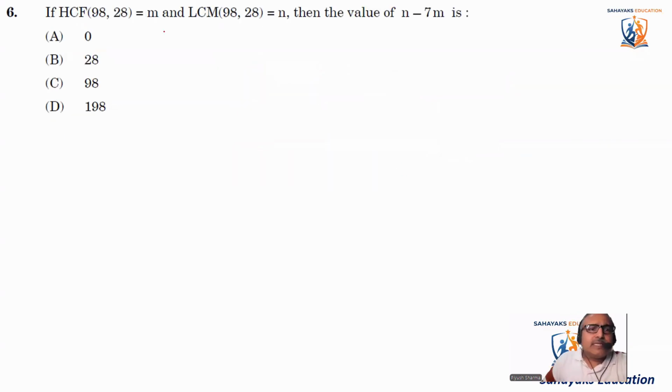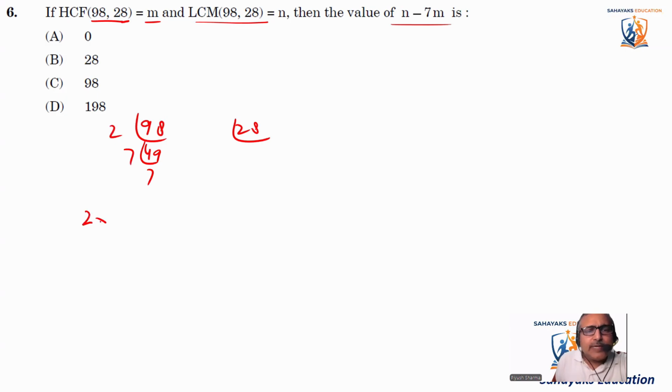Let's come to the next question. It says HCF of these two numbers is m, and LCM of these two numbers is n. Then we need to find the value of this. So let's find the HCF. Okay, HCF is the highest common factor. So let's find the factors first. So 98 and 28. Let's find the factors. 98 is 2 into 7 into 7. 28 factors are 2, 14, and 2, 7. So it is 2 into 2 into 7.